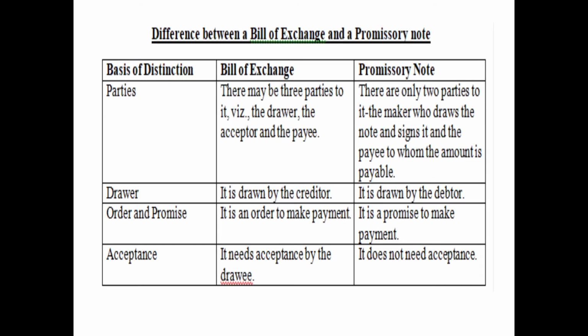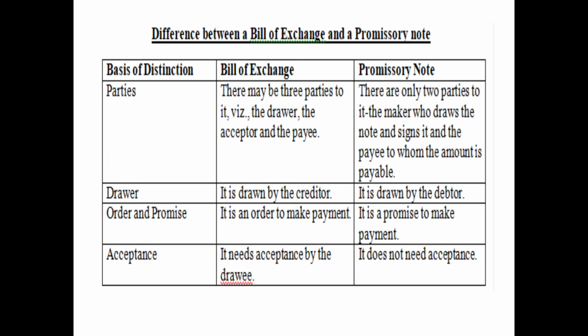Now, what are the differences between a bill of exchange and a promissory note? Number 1, parties. In a bill of exchange, there may be three parties. Which are the three parties? Drawer, acceptor, or we can say drawee, and the payee. Whereas in the case of a promissory note, there are only two parties to it: the maker who makes the note, and the payee to whom the amount is payable.